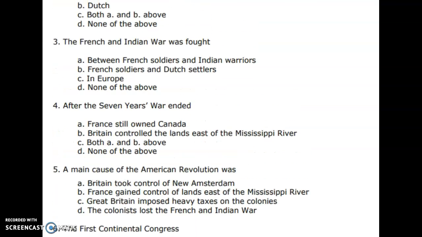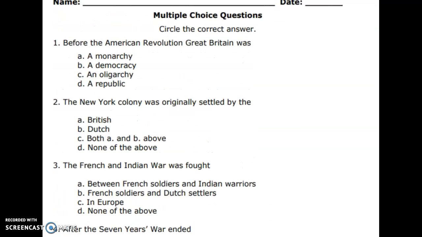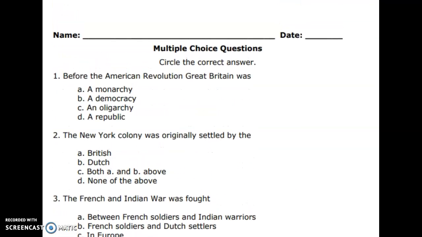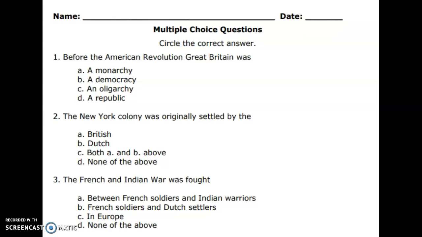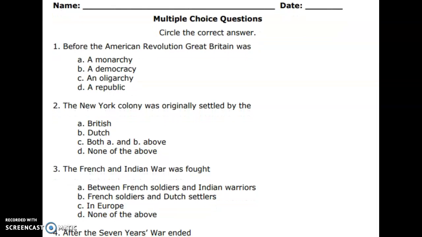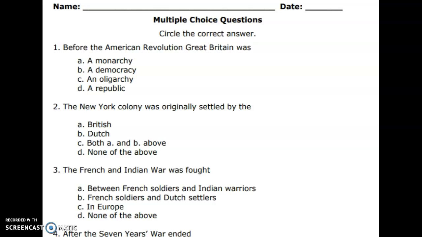Boys and girls, I want you to always be cognizant that good readers read and reread. And it's okay to do that. I would also suggest that you, again, in your reading journal, or your social studies journal, I should say, jot down your responses to these. Don't necessarily record the questions and the answer choices. Just record your answer choices along with the paragraph numbers to help you justify your answer choices. So when you move on from that question, you can confidently walk away from it knowing that you have justification for your answers.